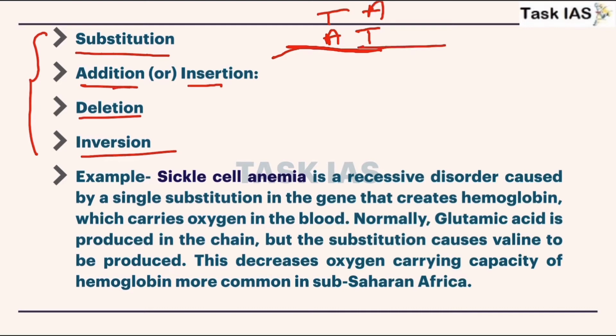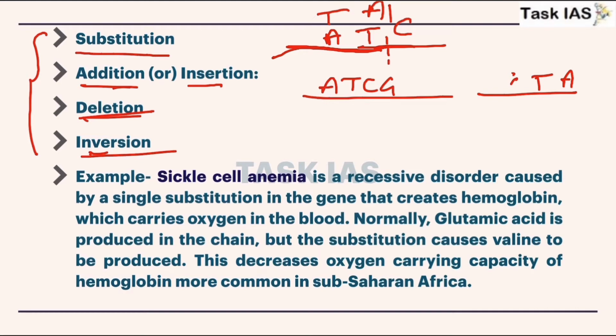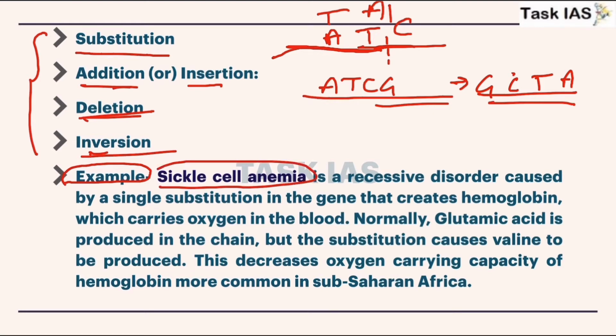Now addition or insertion. After that you have added some extra, like C, cytosine. In deletion, consider that this C part was deleted. Now inversion. Consider an order that is A, T, C and after that G, but that order is now inverted, that is now there will be A, T, C, G. If this happens, then the inversion type of point mutation has happened. Now an example of point mutation is sickle cell anemia, in which sickle-shaped red cells will be produced.